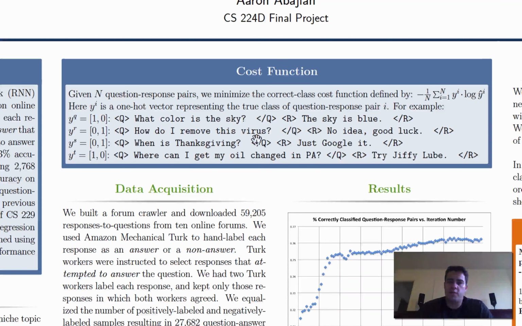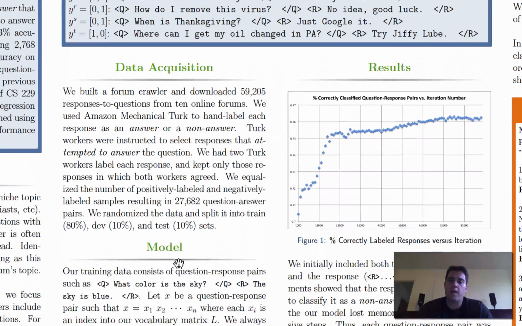To get these question-response pairs, I had to build a crawler and a parser for online discussion forums. And I made a very generic one that was able to download 59,000 question-response pairs from 10 different online forums. And then I used Amazon Mechanical Turk to have real people hand-label these question-response pairs as either answers, a 1, or non-answers, a 0. And then I parsed it into these correctly labeled vectors. I ended up with 27,682 question-response pairs, and I split it into 80% training set, 10% development set, and 10% test set.